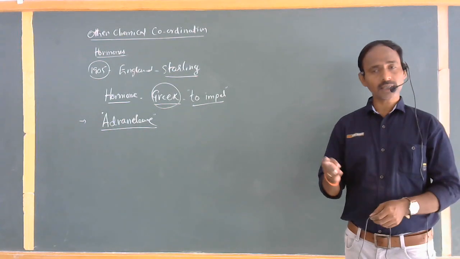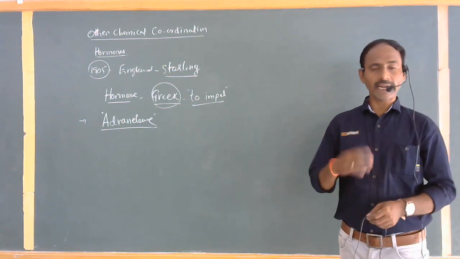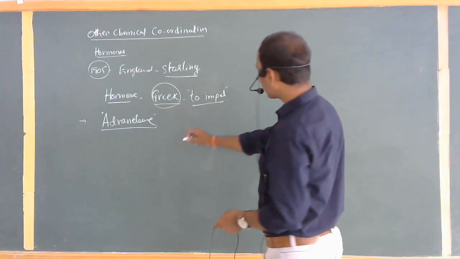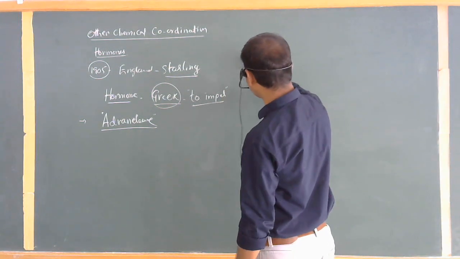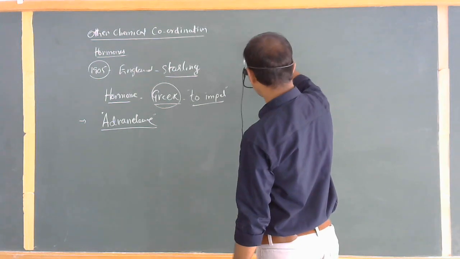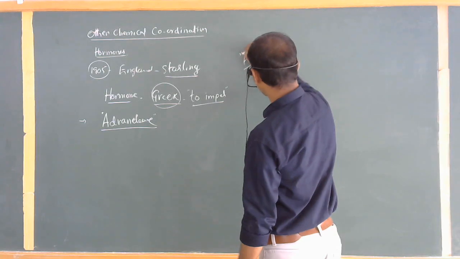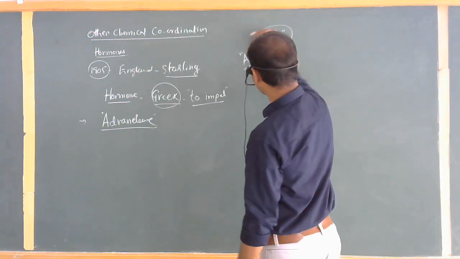The adrenal cortex secretes separate hormones, and the adrenal medulla also secretes separate hormones. Generally, this particular adrenal gland secretes the hormone commonly called adrenaline. So what is the importance of the adrenaline hormone?